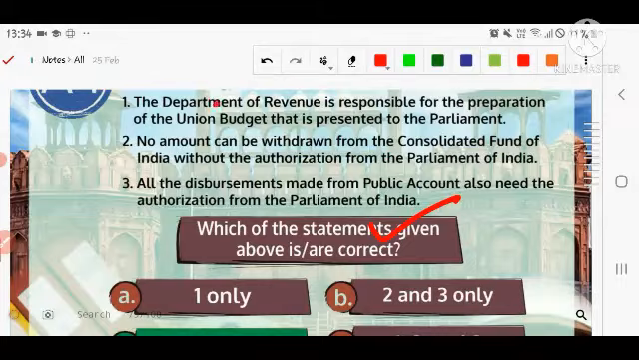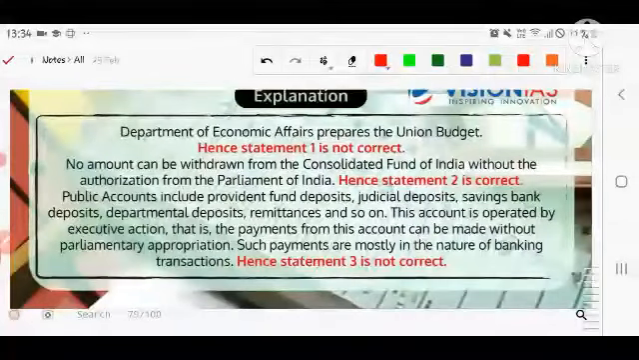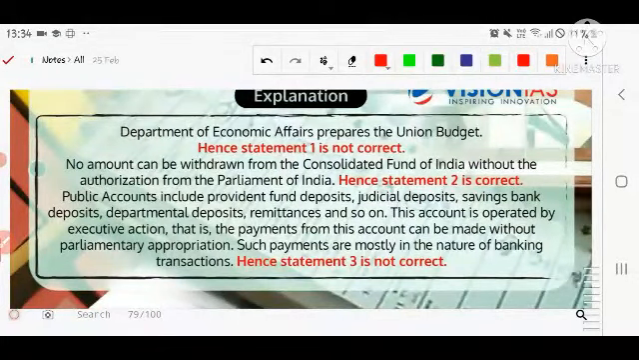The Union Department of Economic Affairs is the correct statement. Department of Economic Affairs prepares the Union budget. So first statement is not correct because of this only. No amount can be withdrawn from the Consolidated Fund of India without the authorization from the Parliament of India.